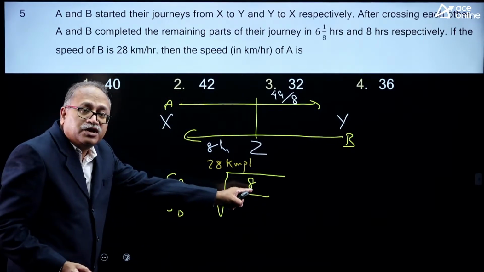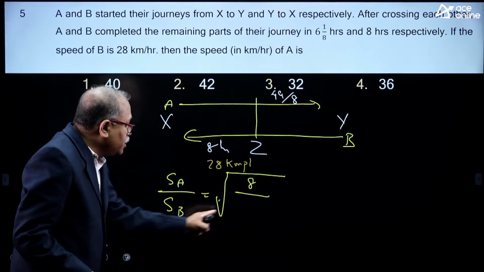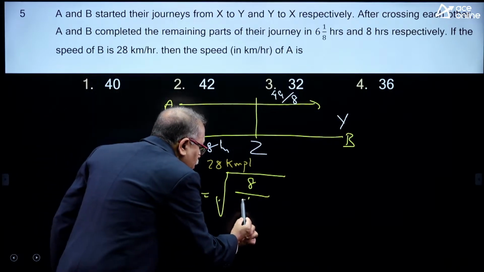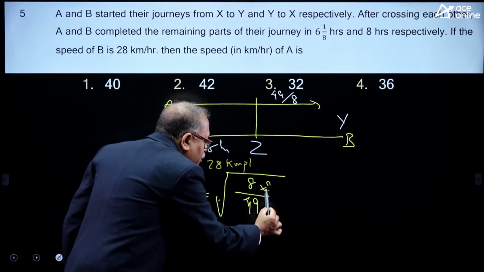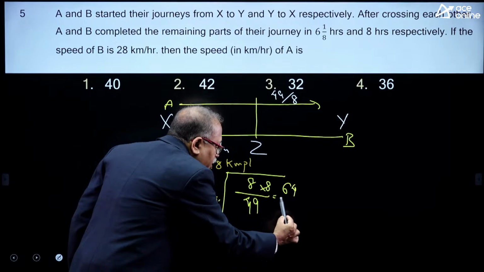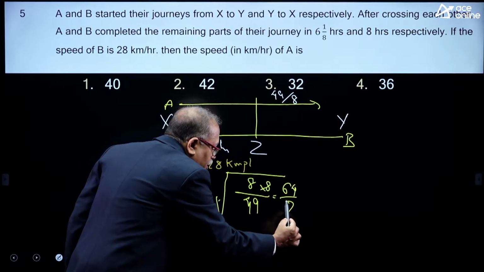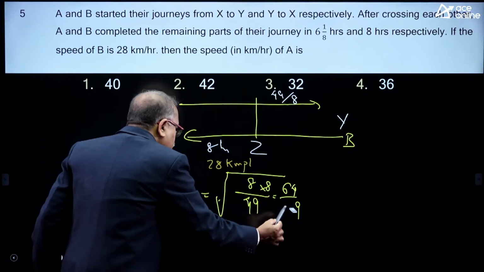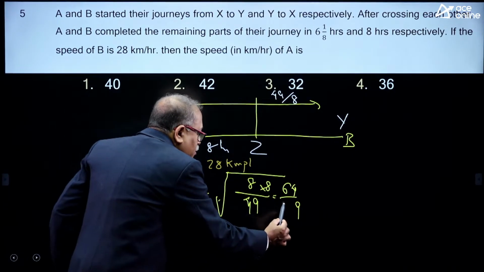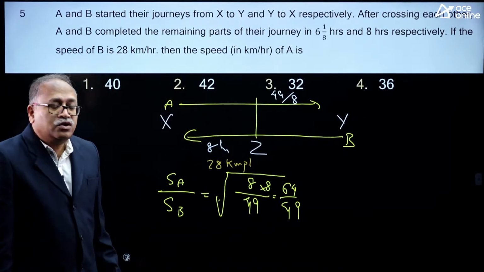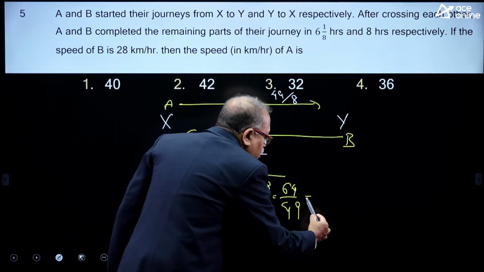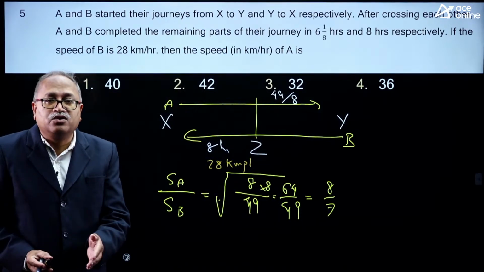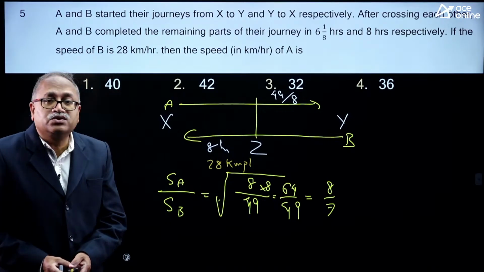For A you take the time of B, and for B you take the time of A, which is 49 by 8. So that is 8 by 49 by 8, which is nothing but 64 by 49. Those who know this know that it is nothing but 8 by 7, which means the speed ratio of A to B is 8 is to 7.